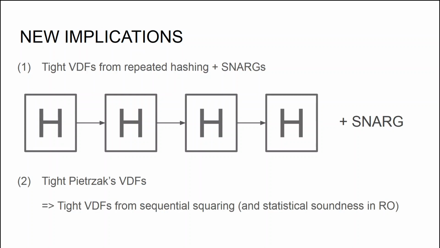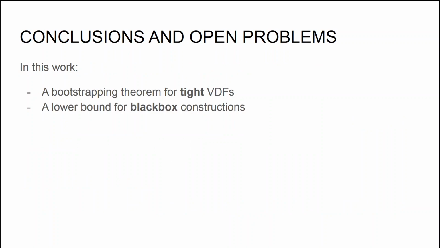On the other side of the spectrum, we can take our compiler and apply it to the verifiable delay function of Pietrzak and lift it to a tight regime, obtaining therefore a tight verifiable delay function just from the sequential squaring assumption, which has statistical soundness in the random oracle model. So to wrap up, in this work we have seen a bootstrapping theorem for a tight verifiable delay function, which allowed us to obtain new constructions of verifiable delay functions with optimal prover complexity, and a lower bound for tight black box constructions of verifiable delay functions in the random oracle model.